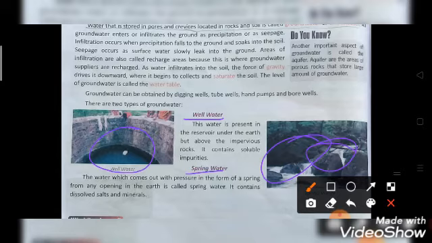So let's see spring water. The water which comes out with pressure in the form of a spring from any opening in the earth is called spring water. It contains dissolved salt and mineral. So this is the spring water, and spring water contains salt and mineral.